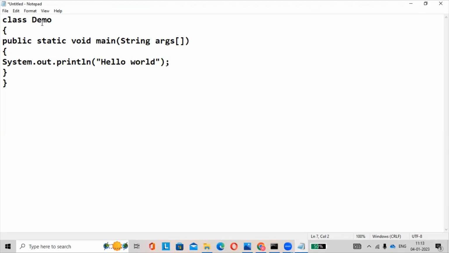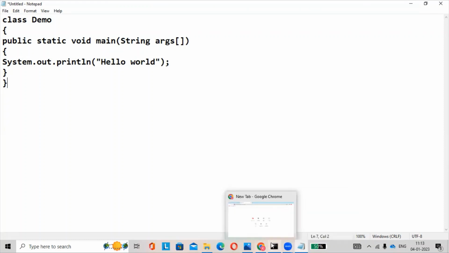Okay, here the class name is Demo. Public static void main string args. This is the default arguments. Void means it returns nothing. Public means the main method should be public to execute the program.